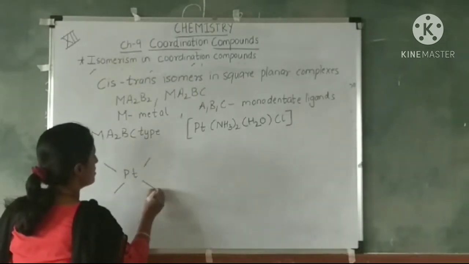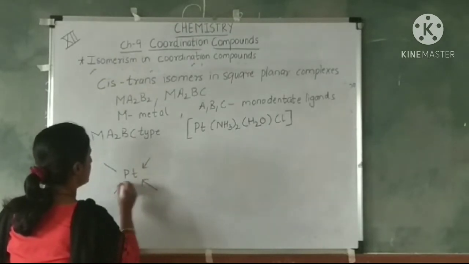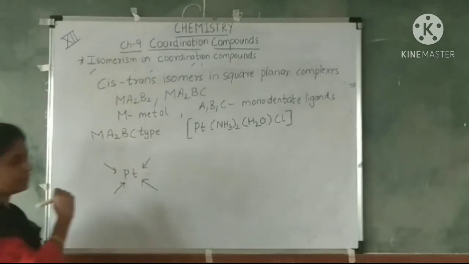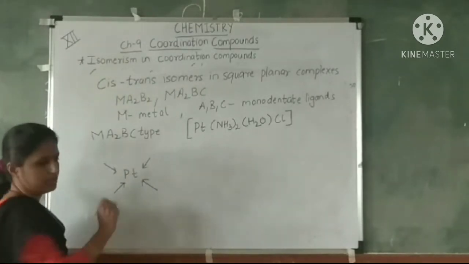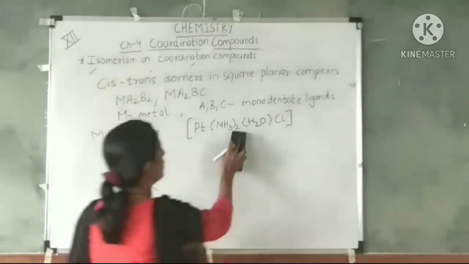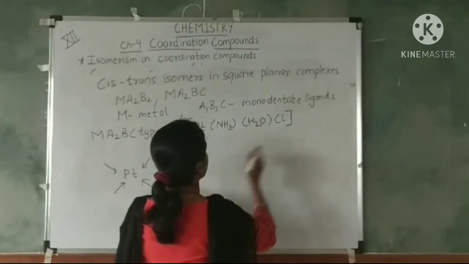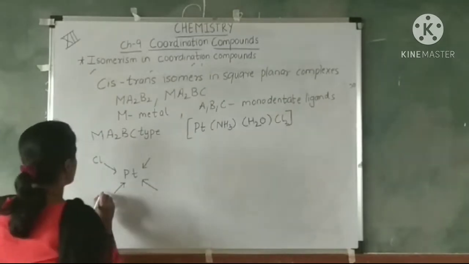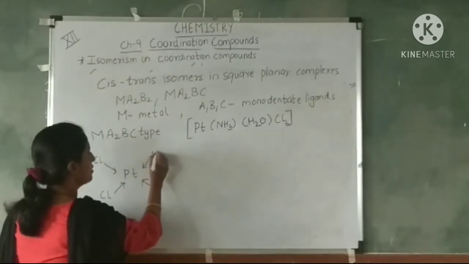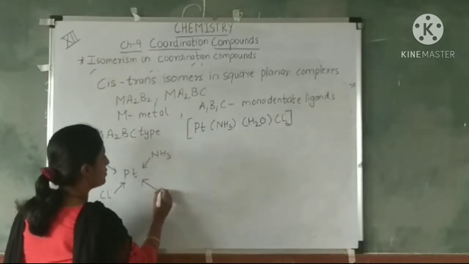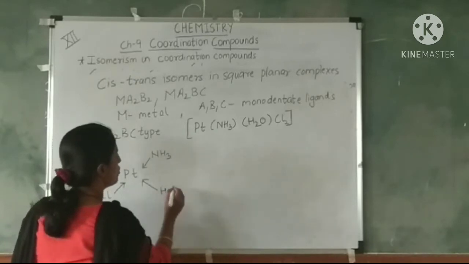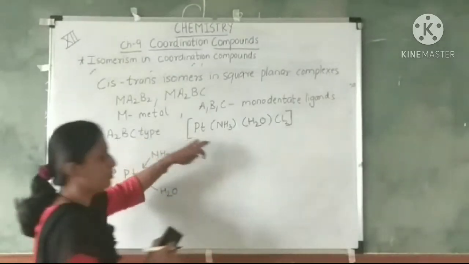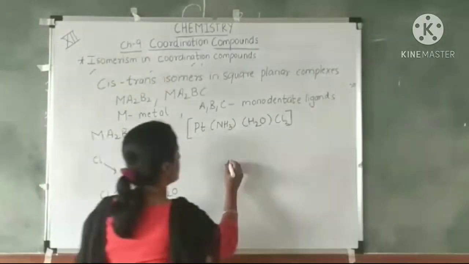Again, for cis, how will the ligands be? Chloride, this Cl. So this is cis, NH3 and H2O. Here I have used 2 chlorides, so it will be easier for you to understand.